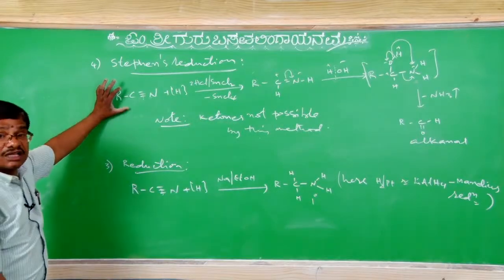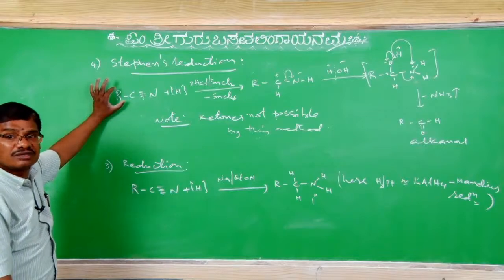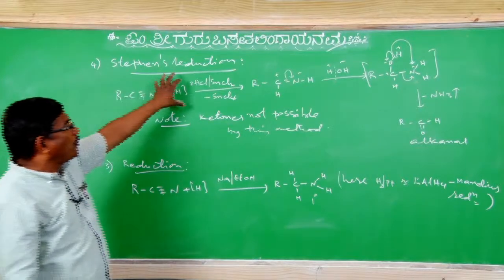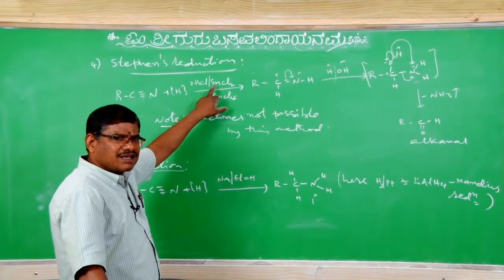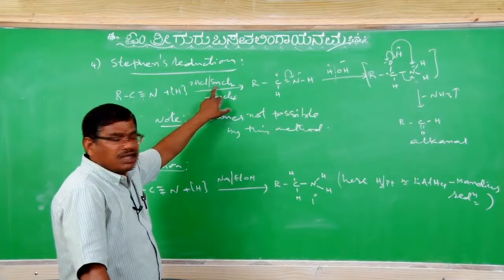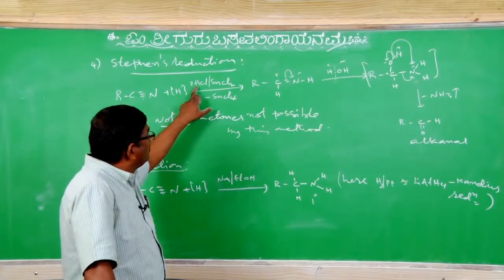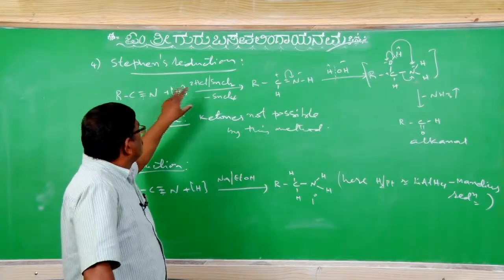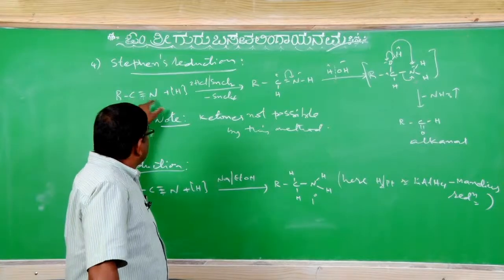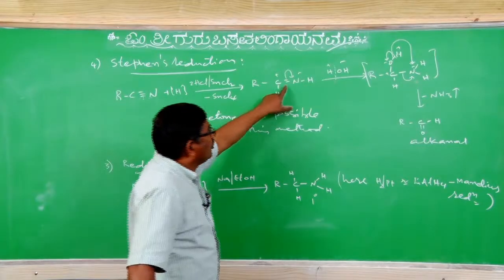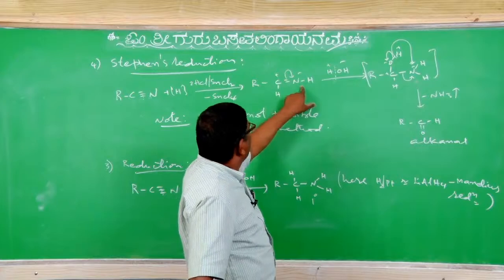This method is used to prepare the aldehyde, na? Alkane nitrile upon reduction with this, you must remember, stannous chloride with HCl, converts into stannic chloride with the release of hydrogen. Those hydrogens go and add on the triple bonded CN. Therefore, double bonded NH imine forms.